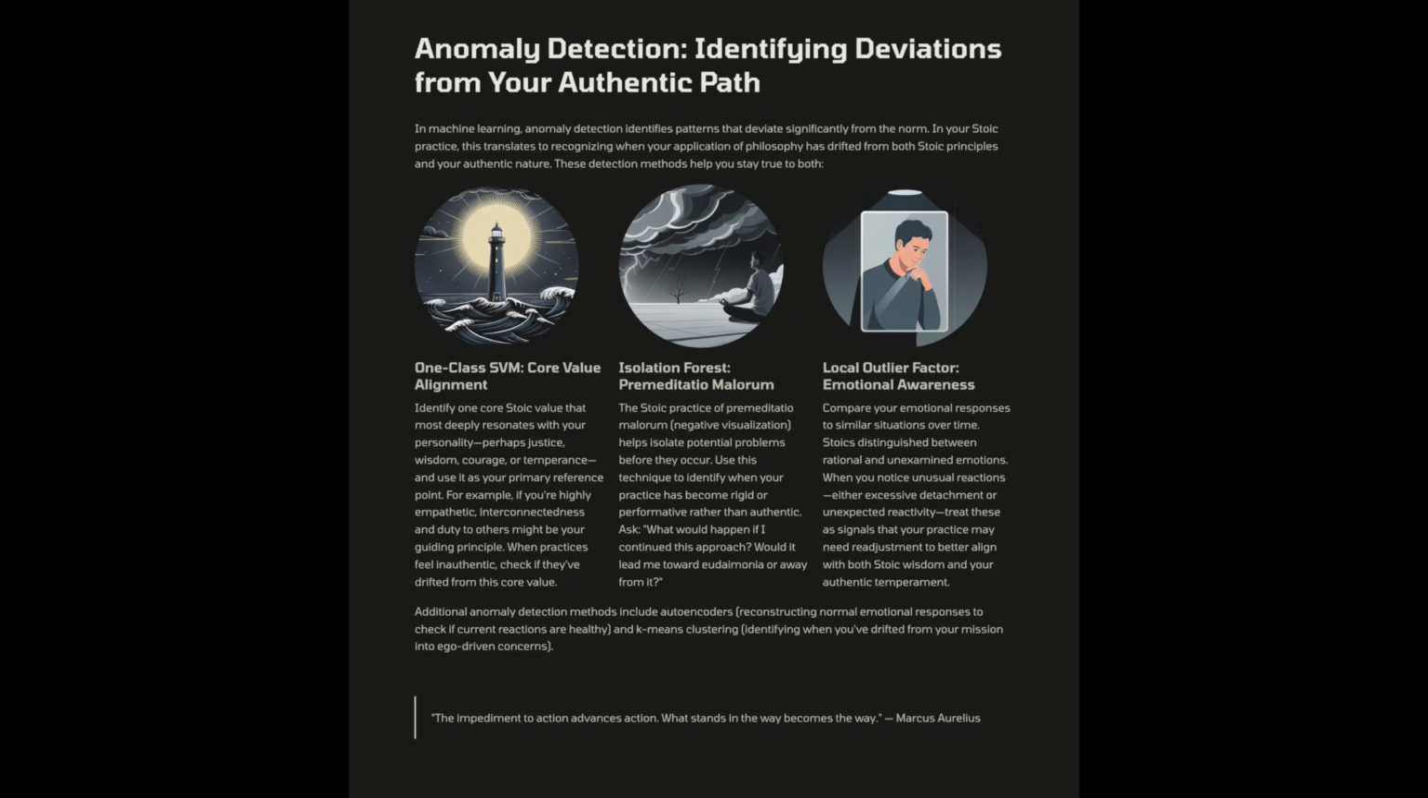Stoics distinguished positive and negative emotions based on the extent to which such feelings are either rational or unexamined. Therefore, emotions which we haven't reflected upon, of which we have little data, stand out as anomalies. Autoencoders reconstruct normal data, like checking whether an emotion is rational. K-means clustering reflects grounding yourself and staying mission-focused, not lost in ego.